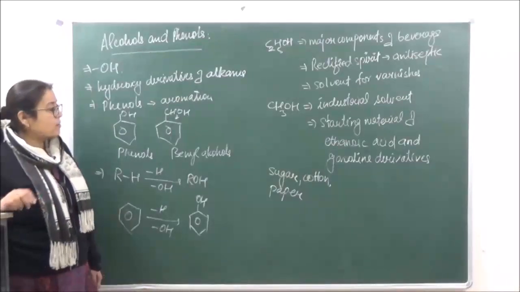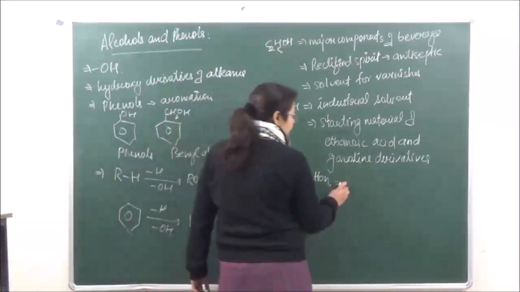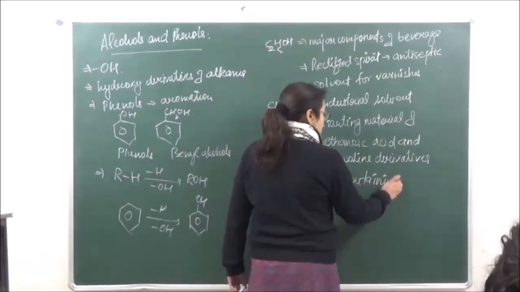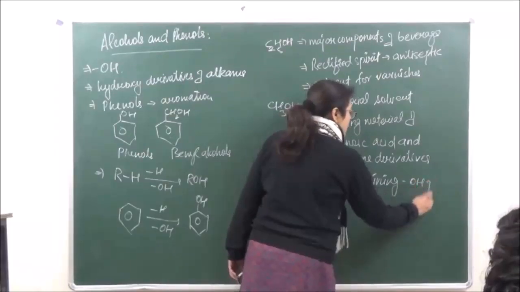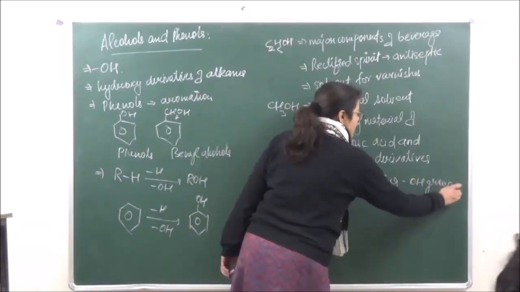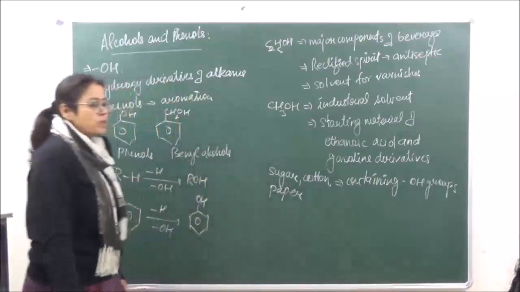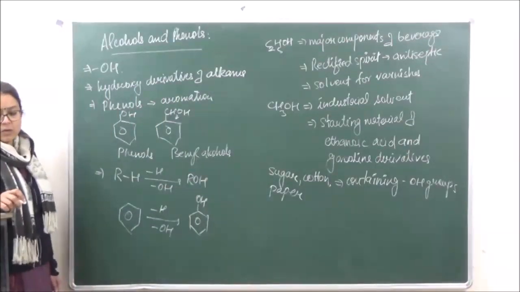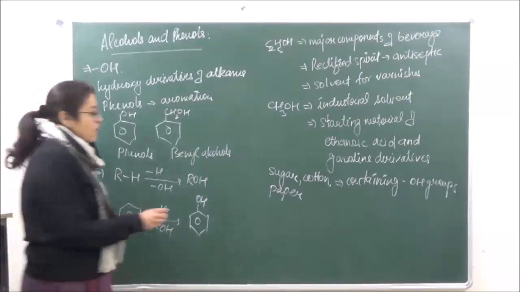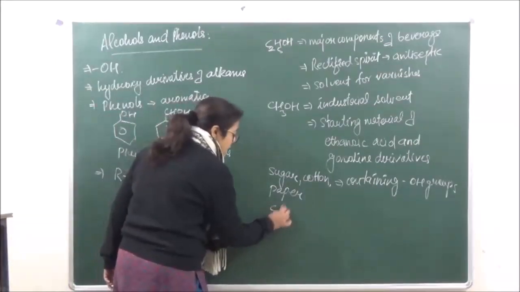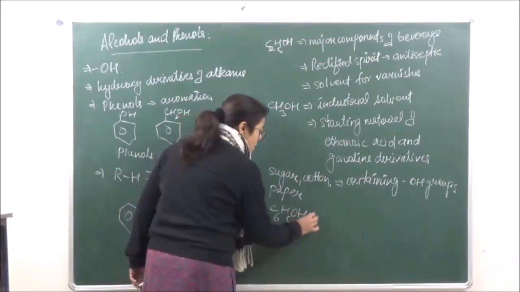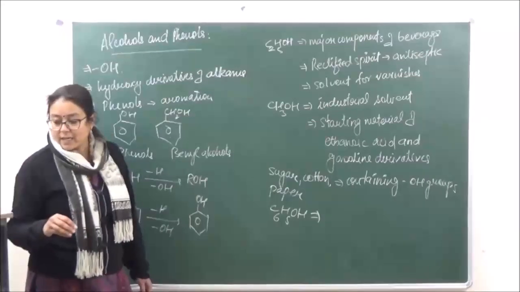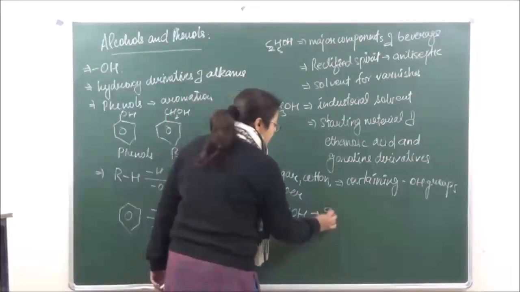So all these are compounds containing OH groups, right? Because they contain OH groups, they are studied under alcohols. Then we have another one, C6H5OH, which is known as phenol. This is used as a disinfectant and it is also used as an antiseptic.